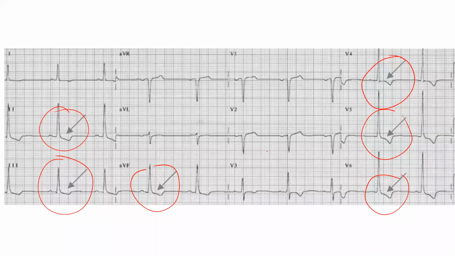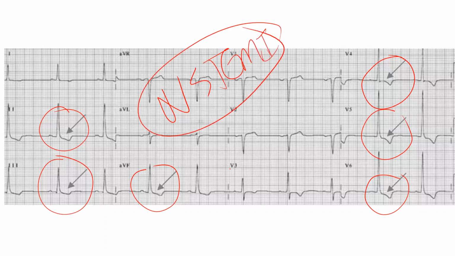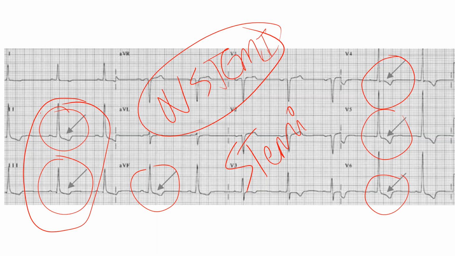Okay. How, sir? Somebody asked how. It means you should look at 50 ECGs. That's why I'm telling N-STEMI and your LVH changes. There are no reciprocal changes here. N-STEMI will have no reciprocal changes. This is N-STEMI, no? N-STEMI will never have reciprocal changes. Only STEMI will have reciprocal changes. Left axis deviation is present, huh? Not there. See here, 2 and 3 are more having. That's why I'm telling you.